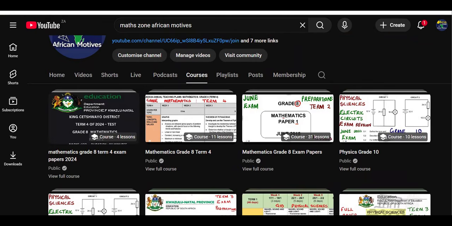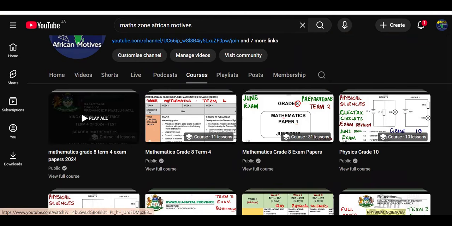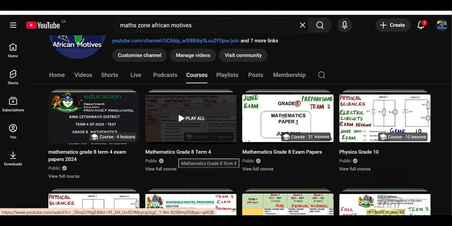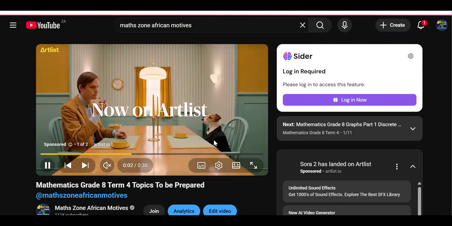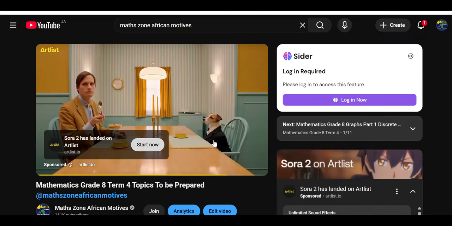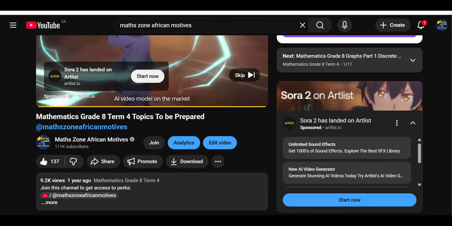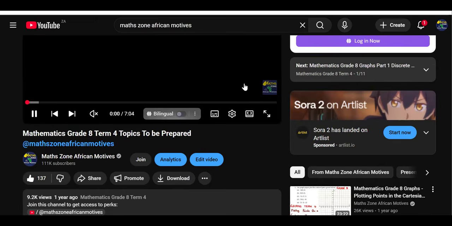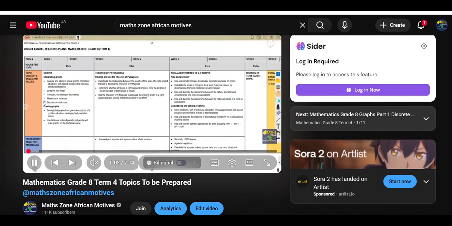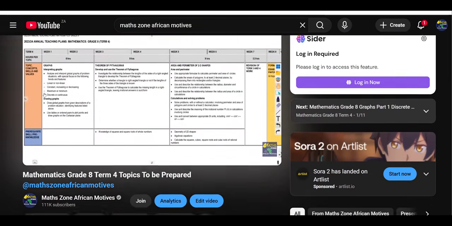So it can show us the course, 4 lessons, that is 4 videos. Course mathematics grade 8 term 4, 11 lessons. So I can go through them, then try to figure out what we are given. As we can see, there is something that I wanted us to check. It's only that here I'm using this. It's easier when I'm on the phone.